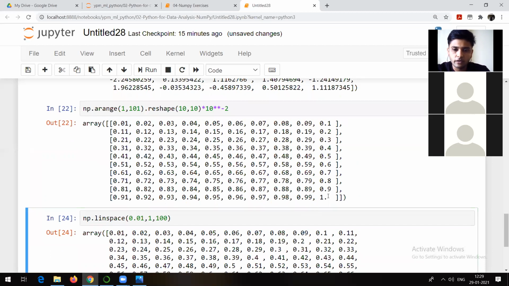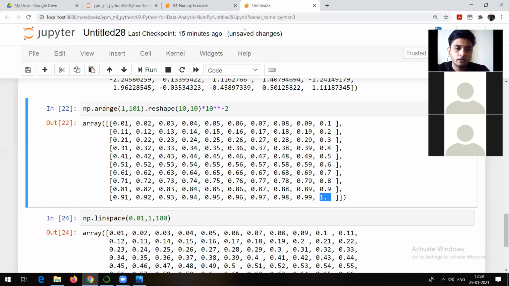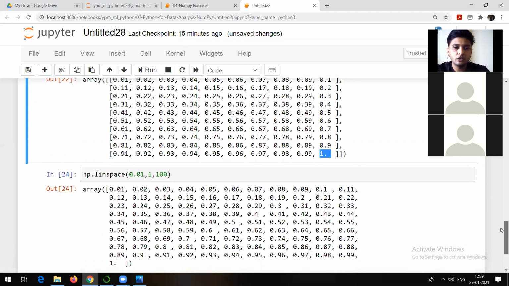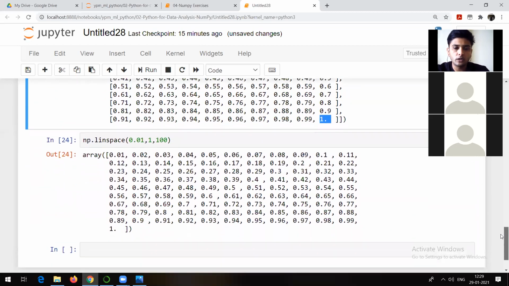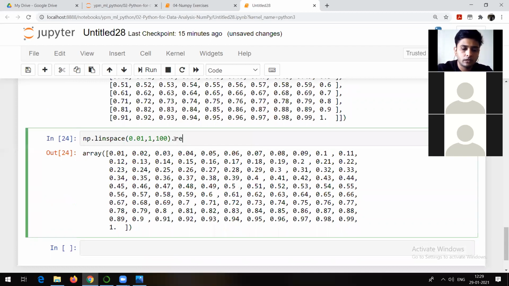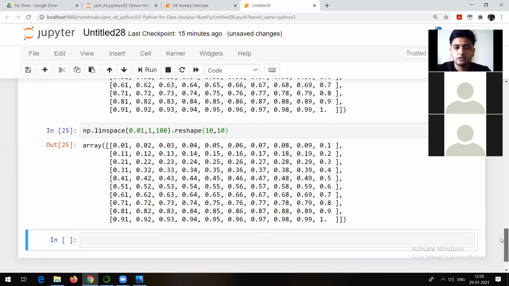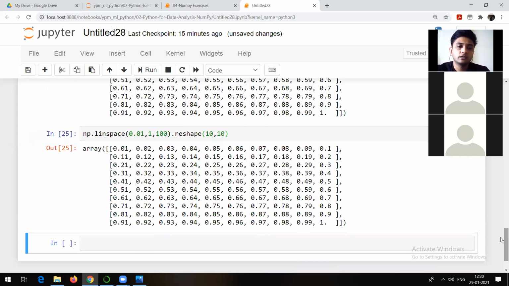as we want 1 here, let me check in the question. As we want 1 here, accordingly we can give the value. So what I can do is, I want 100 linearly spaced numbers between 0.01 and 1. So maybe I can go and reshape it something like this, right? Now you can check, you got the answer. So yes, linspace can also do that.